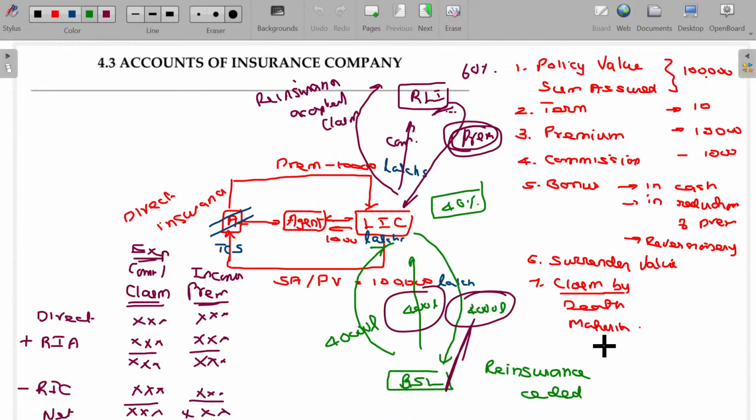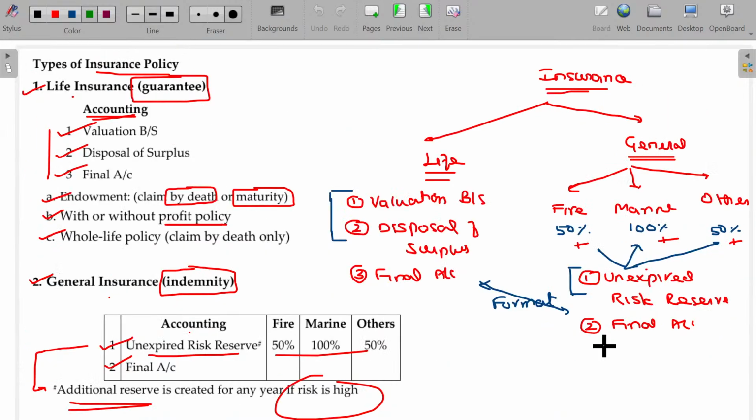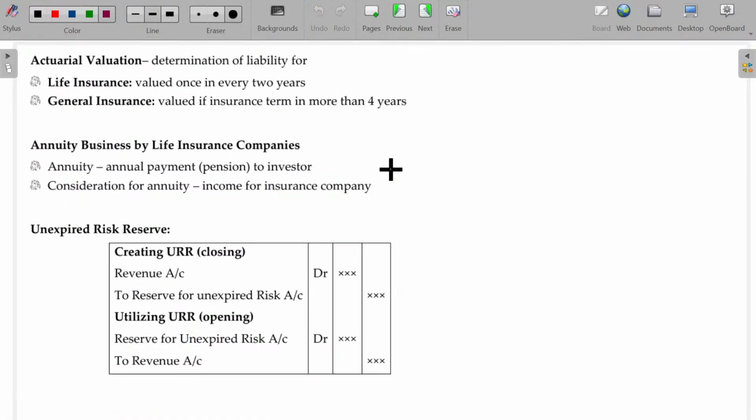So this is the one diagram that helps you understand the complete thing, and the theory is also over. The main component that we are going to study is this one. So one after one, let's now start with the first one. Valuation balance sheet. So what is called valuation balance sheet, sir?